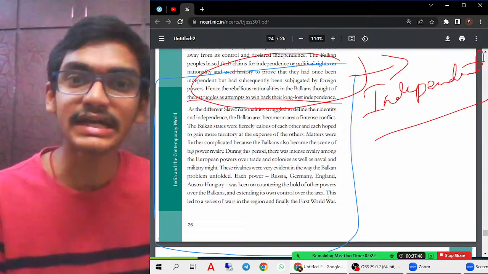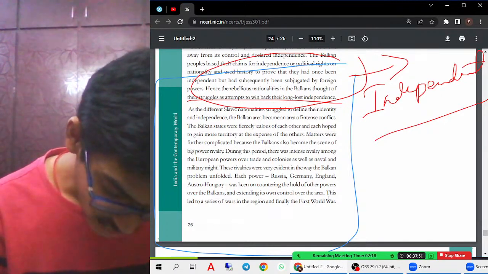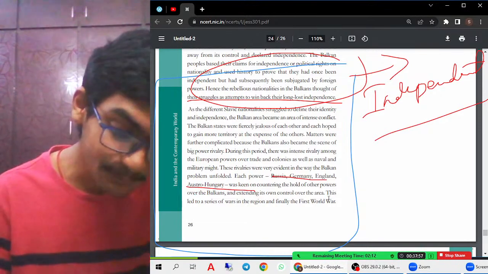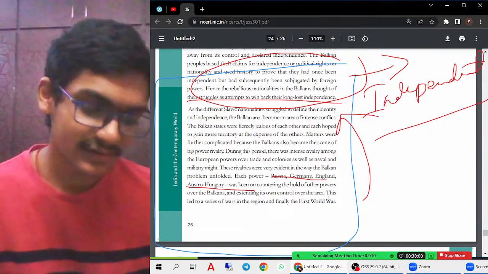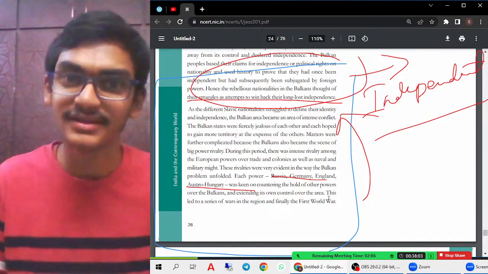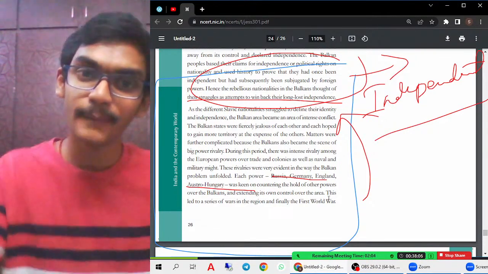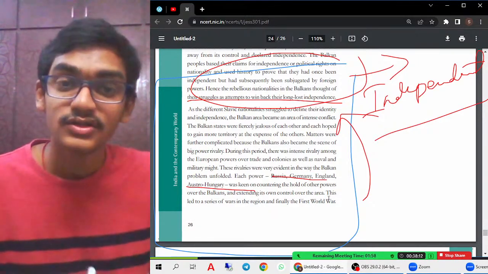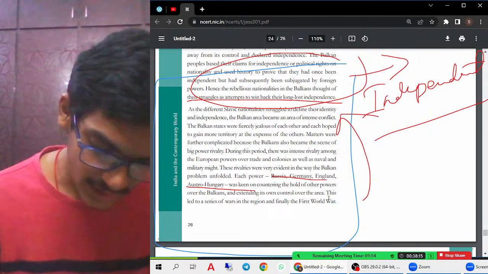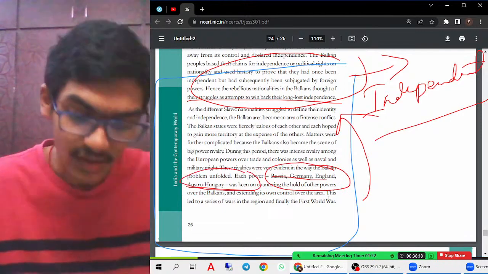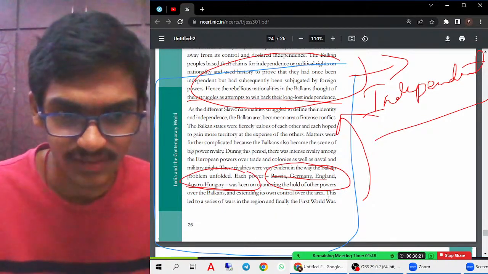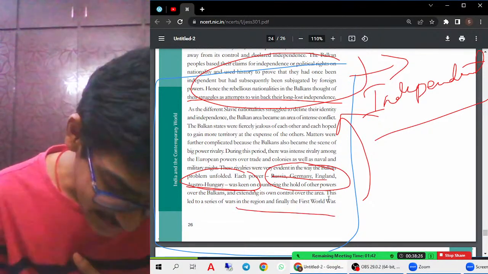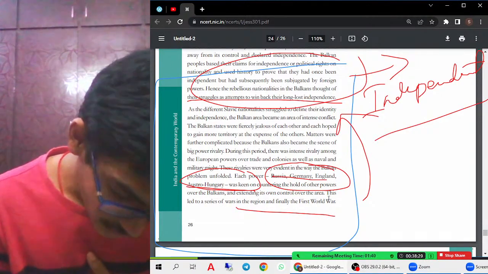So what happened, all the countries, that is Russia, Germany, England and Austria, were very keen, very interested in gaining power over this Ottoman Empire. What will one do when one thing is breaking up? Other outside people will come in and try to occupy it, thinking this is the best option so that they can gain control over these regions. In the similar way, Russia, Germany, England and Austria-Hungary also thought that they could gain control over these regions. During that time, because of which it led to the First World War, because they were very keen to gain territory.